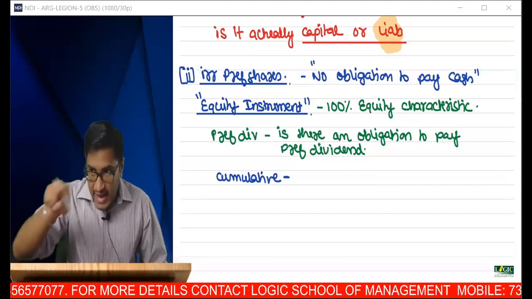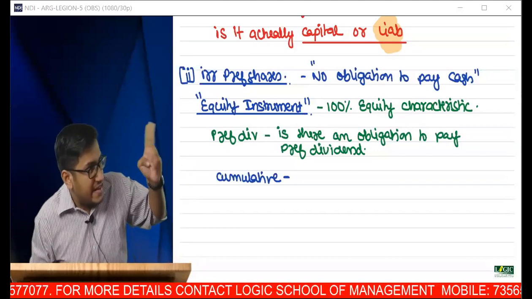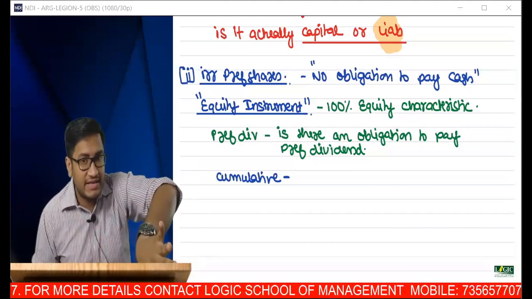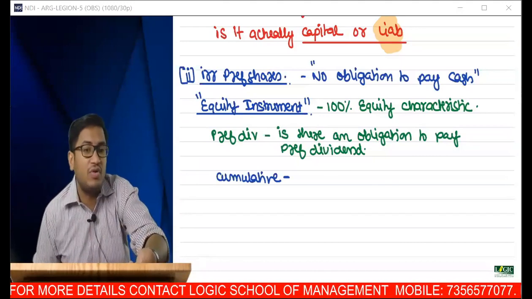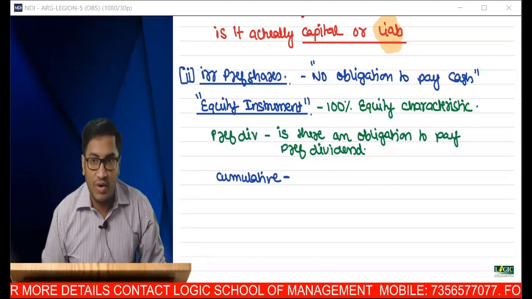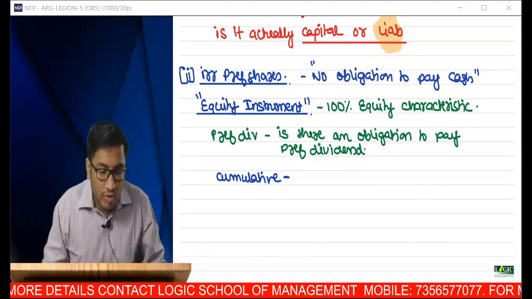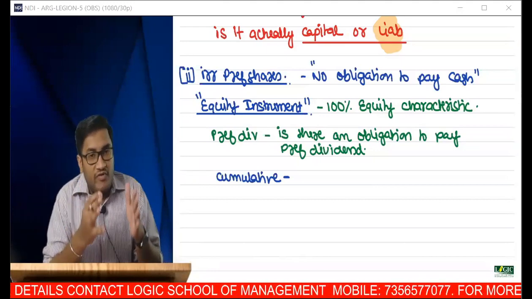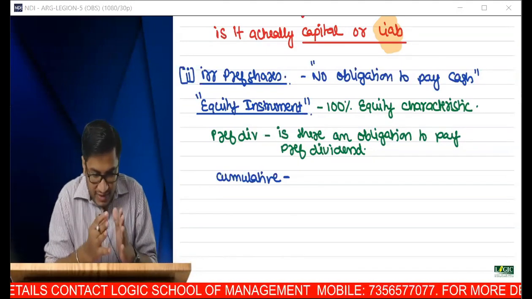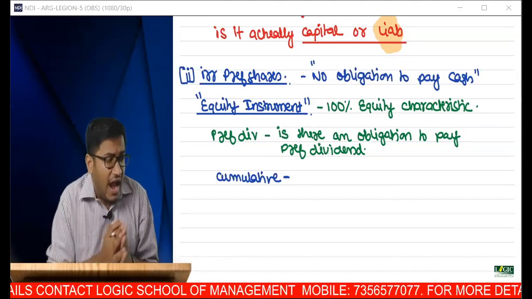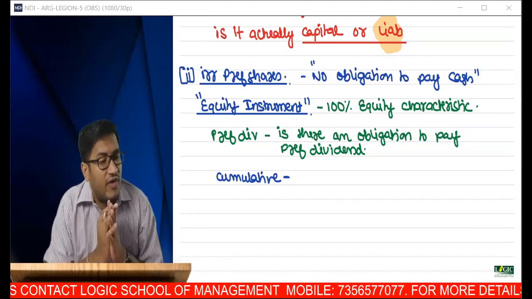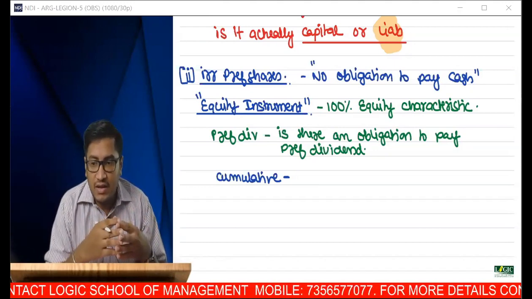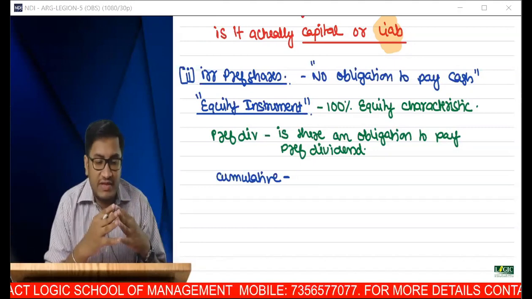If I want to pay equity dividend, I have to ensure that all the arrears have been paid. Only then I'll be able to make a distribution to equity shareholders. Assume I'm not going to pay equity dividend for 5 years. Even though it is cumulative in nature, even though there are arrears of preference dividend, we need not pay.